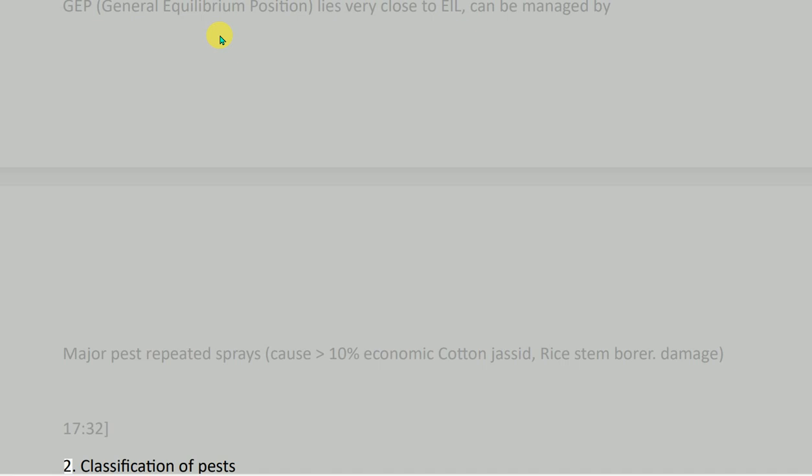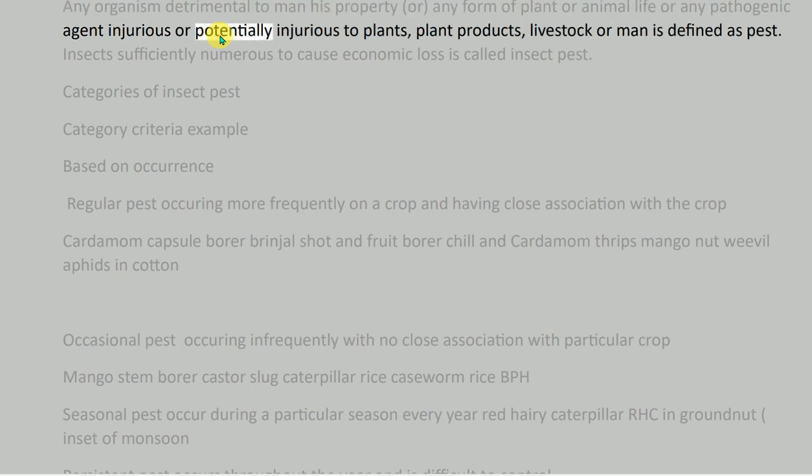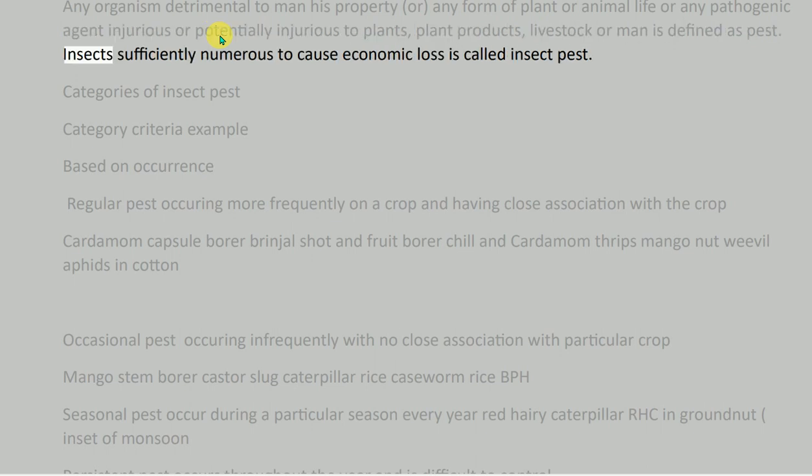2. Classification of pests. Any organism detrimental to man, his property, or any form of plant or animal life, or any pathogenic agent injurious or potentially injurious to plants, plant products, livestock or man is defined as pest. Insects sufficiently numerous to cause economic loss is called insect pest. Categories of insect pest. Category, criteria.